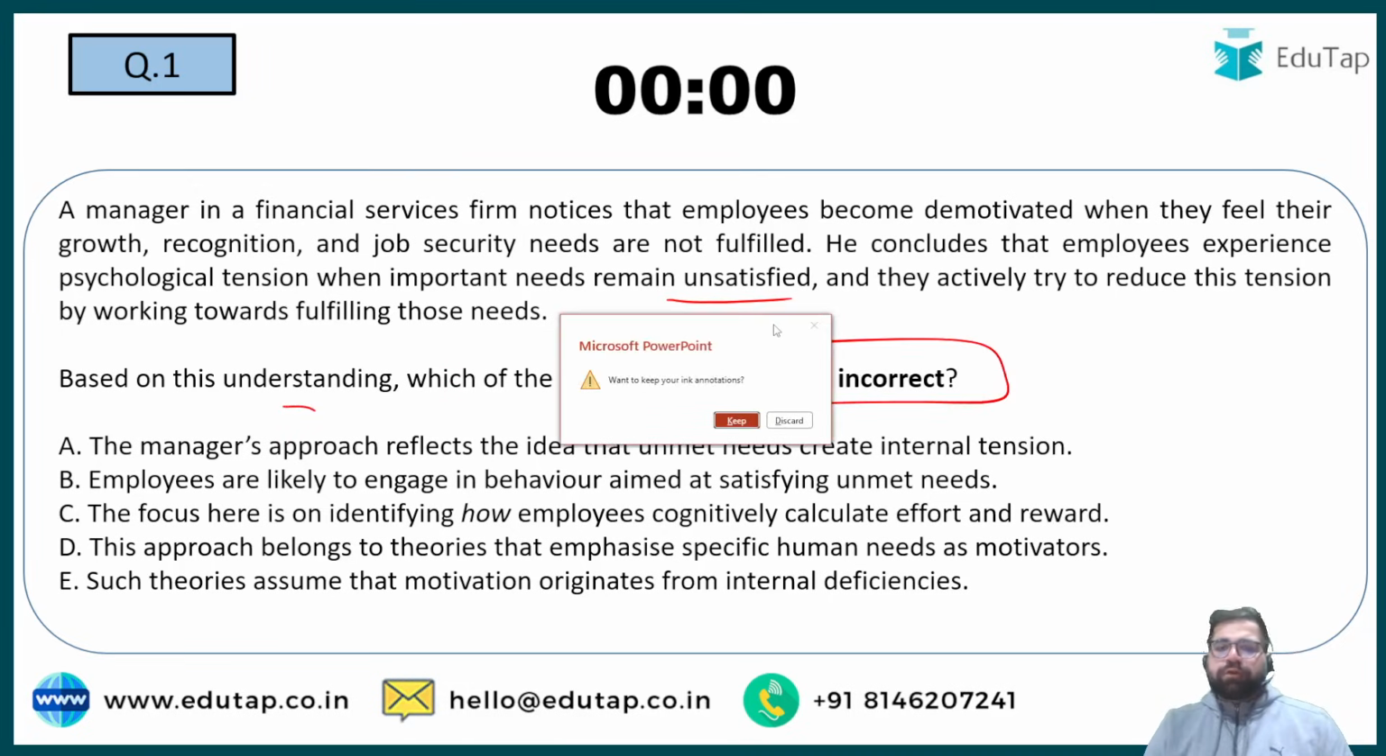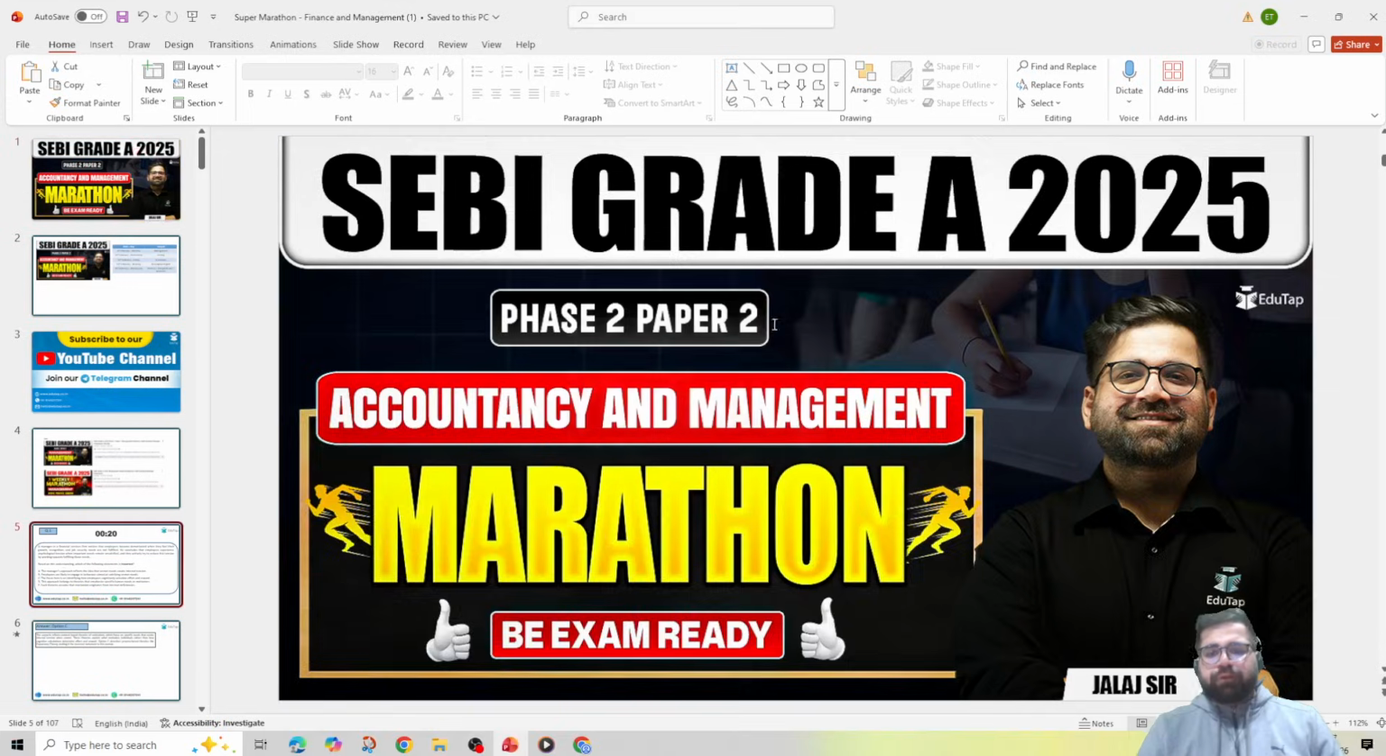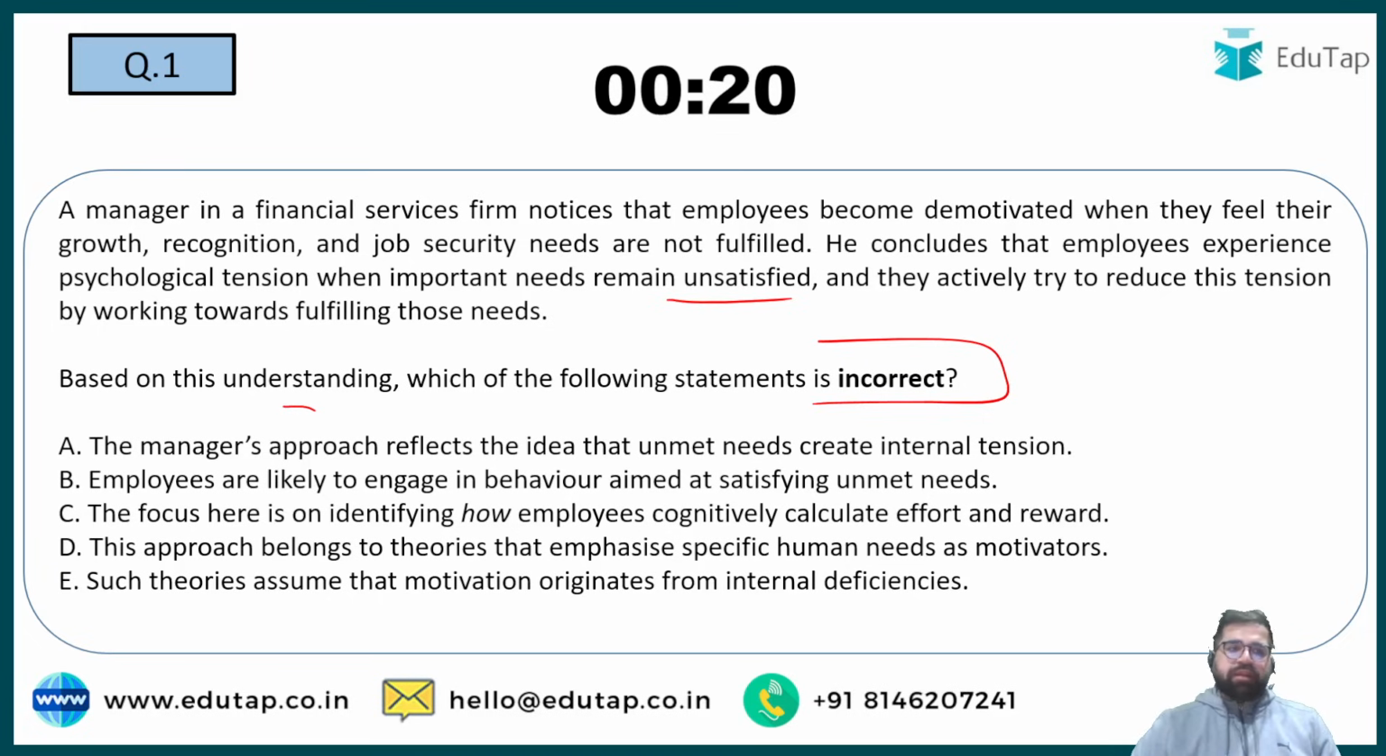First of all, you have to understand what the question is saying. A manager in a financial services firm notices that employees become demotivated when they feel the growth, recognition, and job security needs are not fulfilled, which creates a certain kind of tension. So, is this your process theory or content theories? You have to first understand it and then answer the question. Chaliye, which of the following is incorrect?